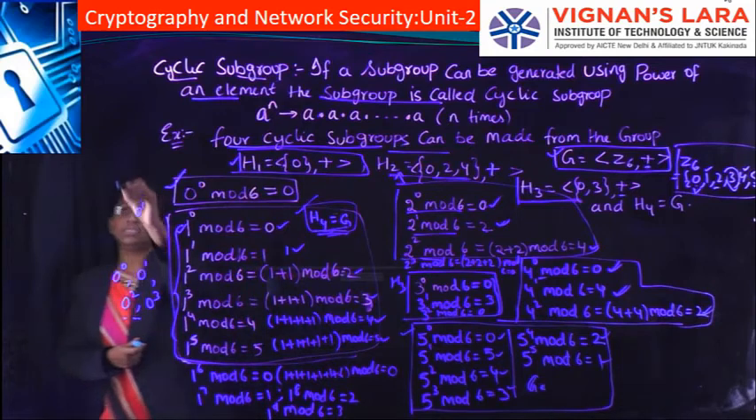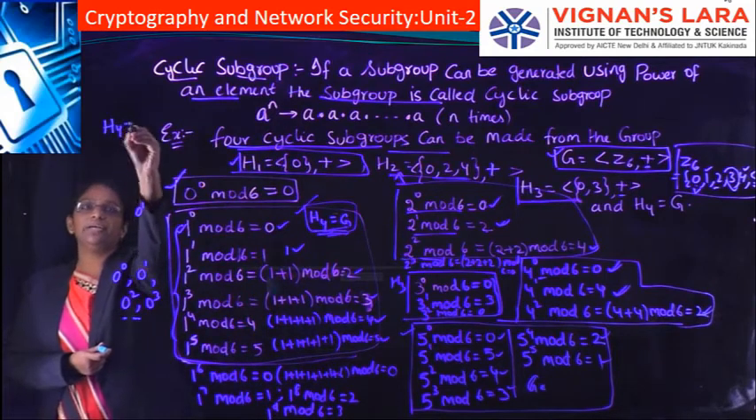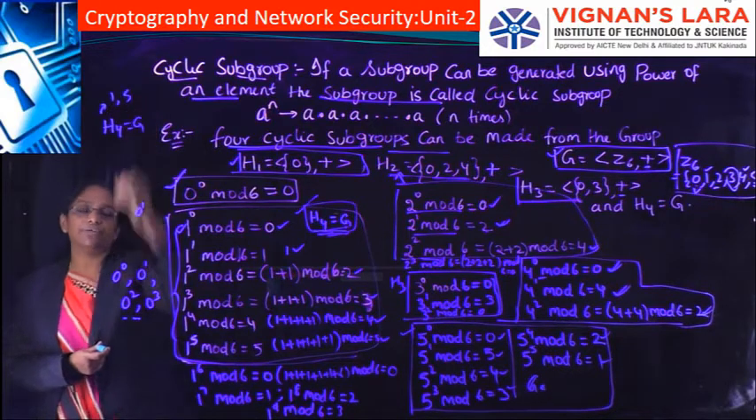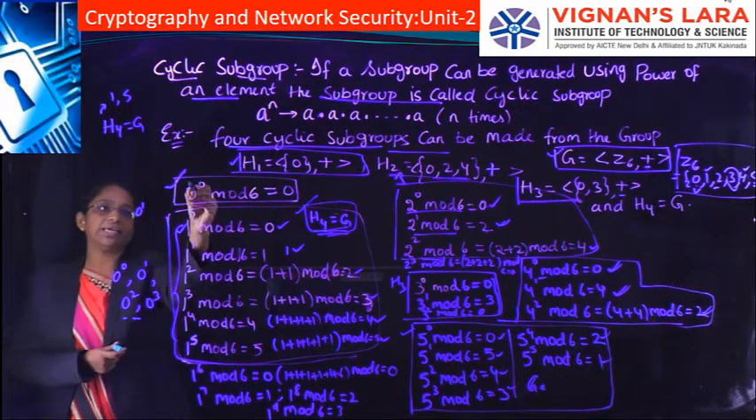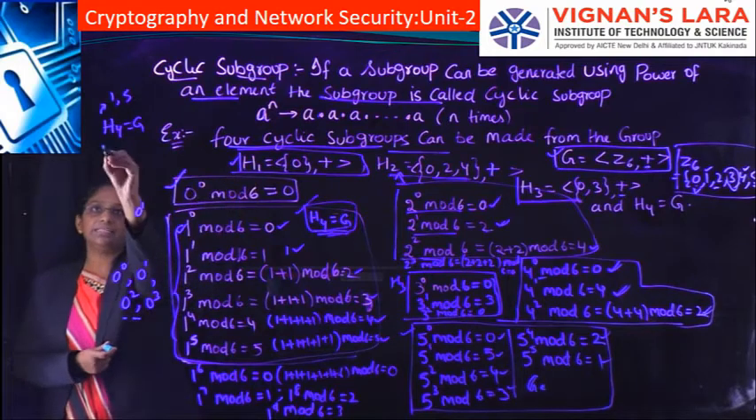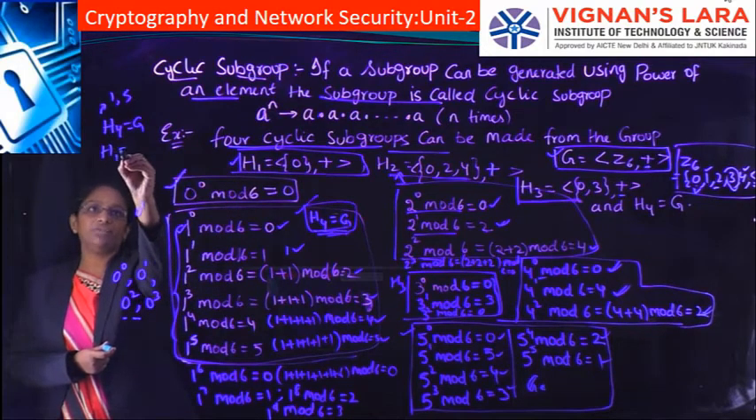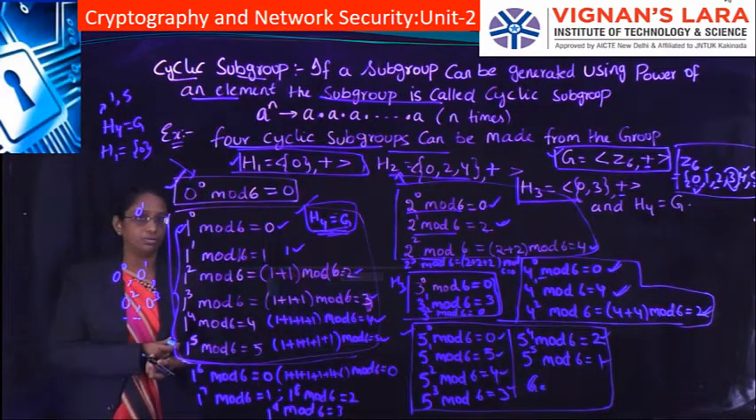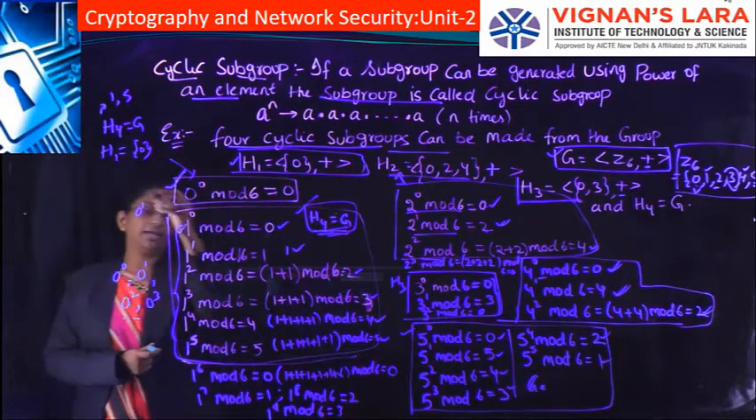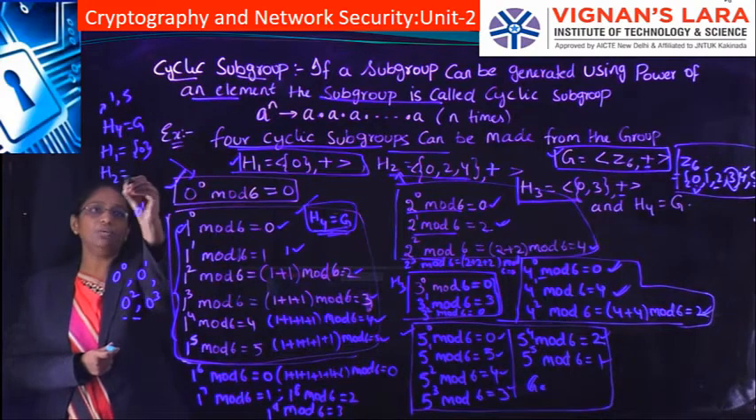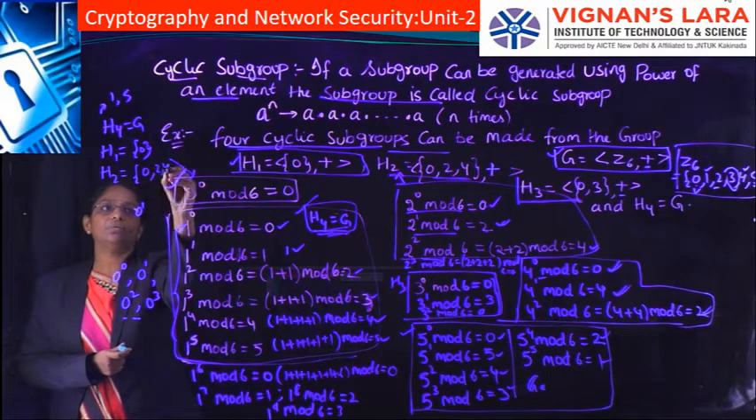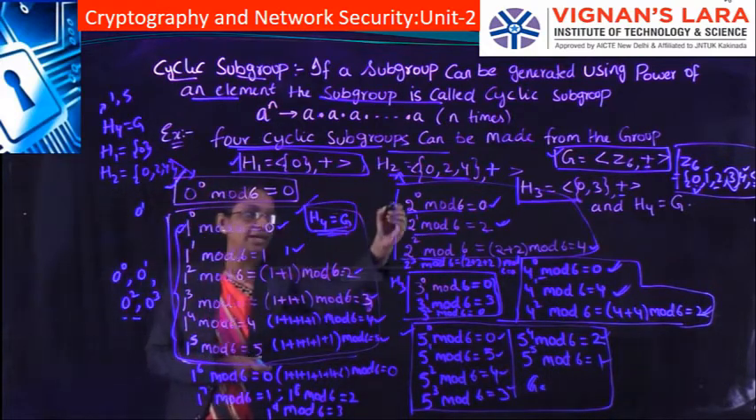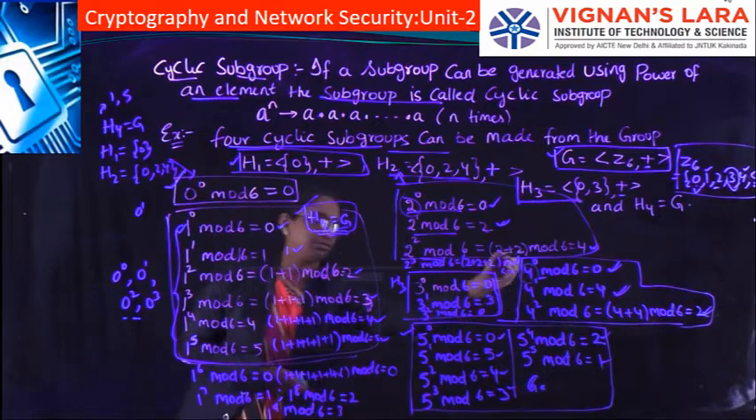Okay, so that is the first cyclic subgroup that we have generated, H4 equal to G, generated from 1 and 5. Similarly, the second cyclic subgroup we have generated is H1, which consists of only the 0 element, generated from 0. The next cyclic subgroup is H2, which consists of elements 0 to 4, generated from the elements 2 and 4.